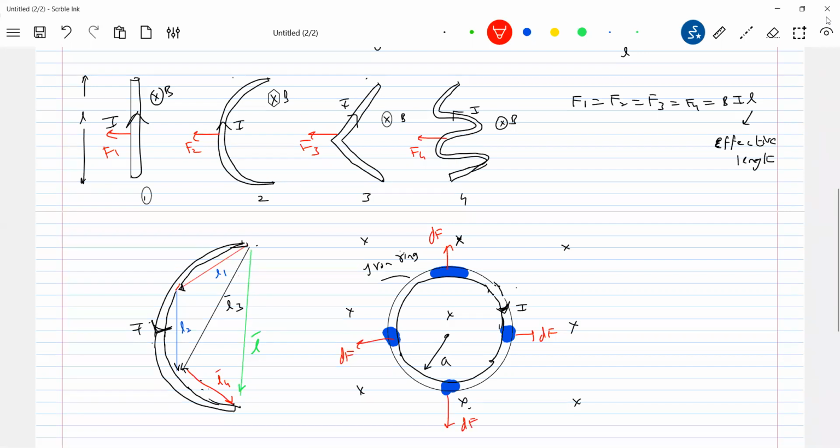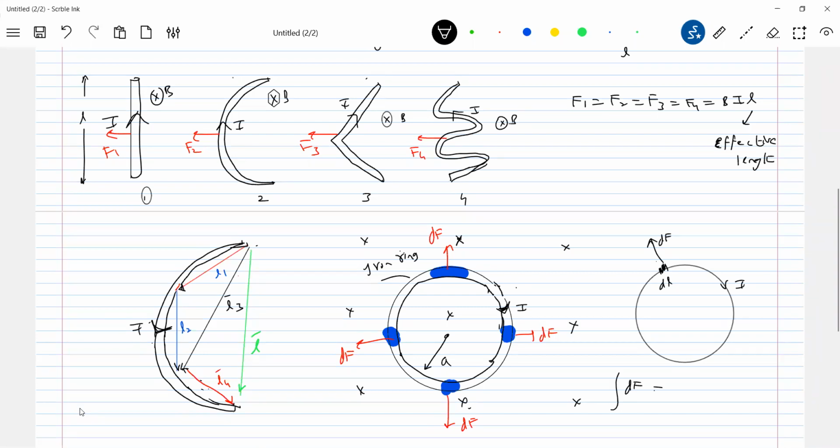So what will happen to the net force on the ring? In fact, it's zero, no? The net force acting on the ring will be zero. Or in terms of mathematics, if you want to show that, I'll assume a length dl. Let the current I be flowing. Then the force acting on this small element, let it be dF. So then what do we write?